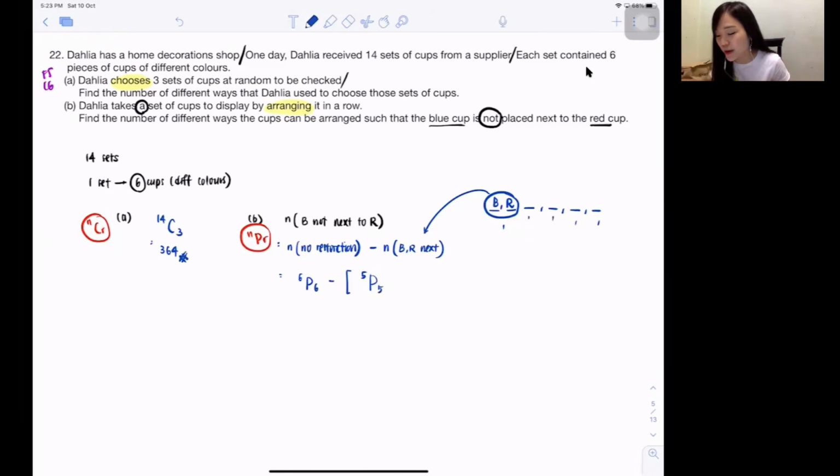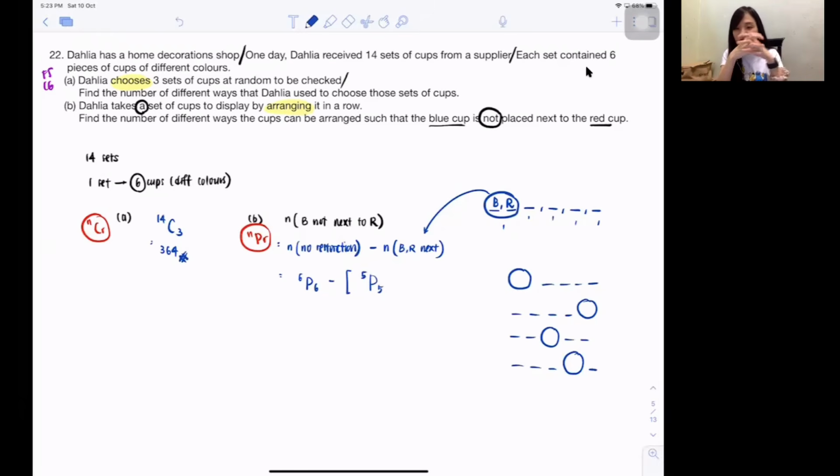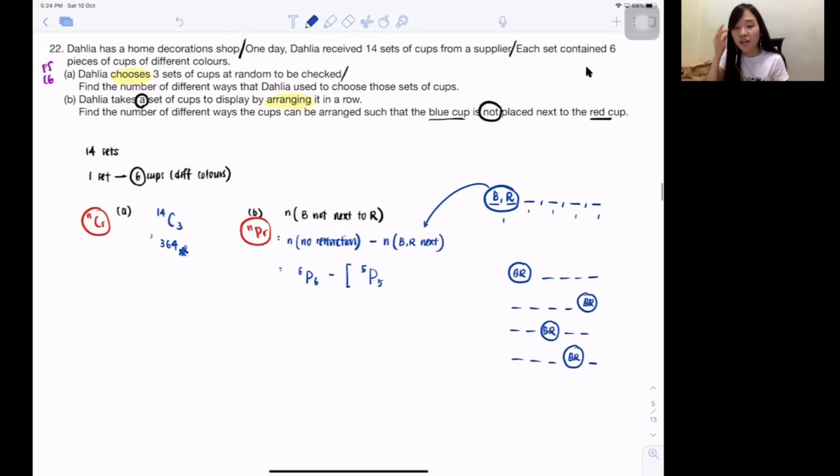You know what this 5P5 means? It can be both of them with another 4 colors. Or it can be another 2 colors, both of them, another 2 colors. Or it can be 3 different colors, both of them, 1 color. Do you realize after I tie them up, they actually really go together because I already tied them up. No matter what, blue and red are seriously next to each other. Easy, right? So always use this tie them up method. Very, very easy.